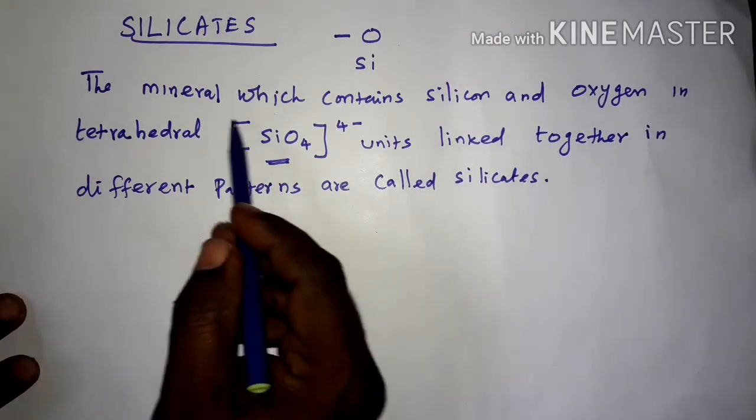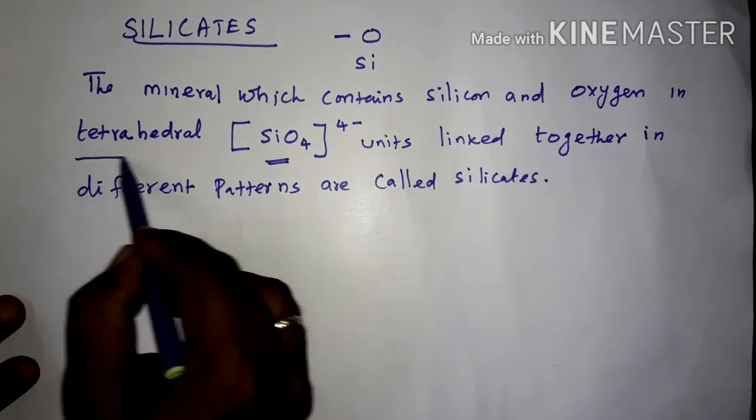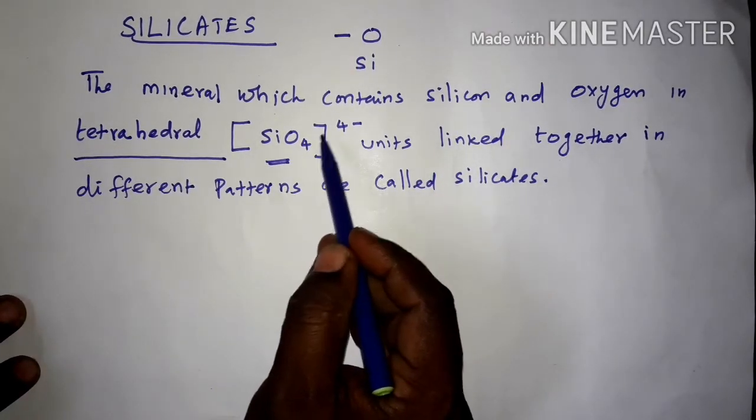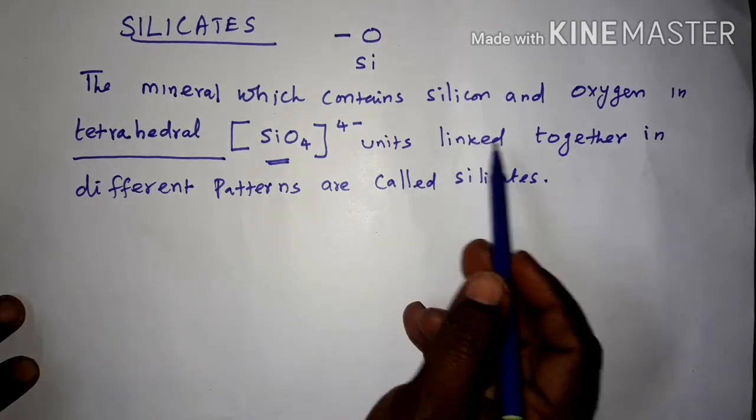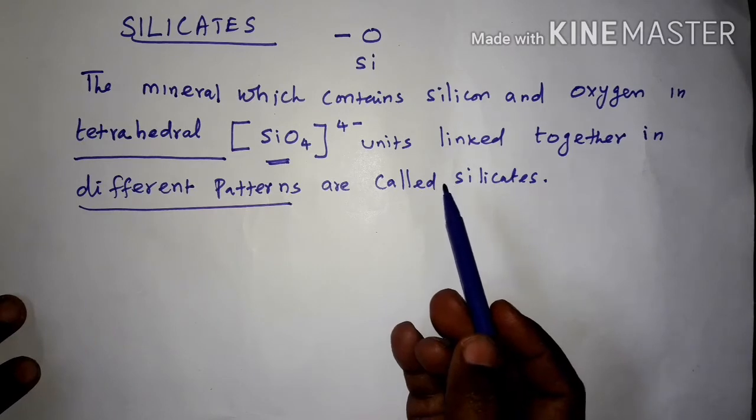So the mineral which contains silicon and oxygen in tetrahedral SiO4 4 minus units linked together in different patterns are called silicates. Right?